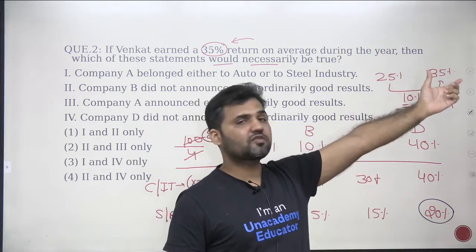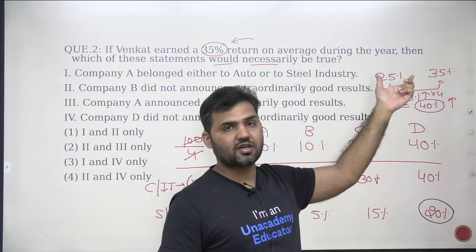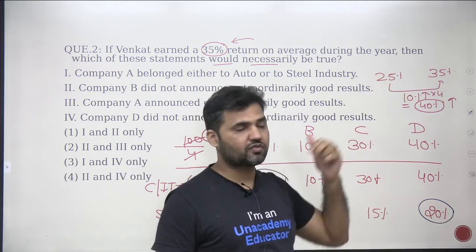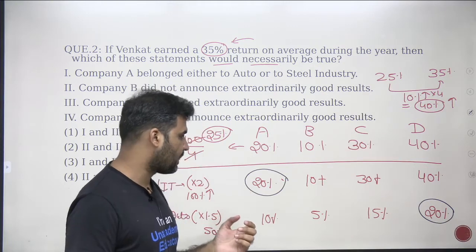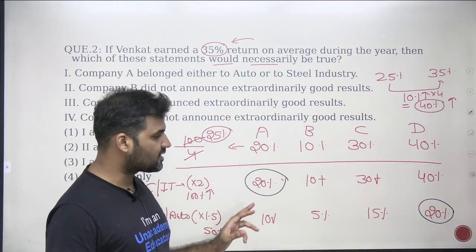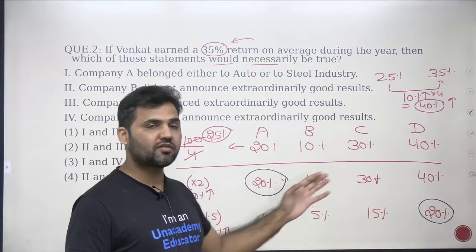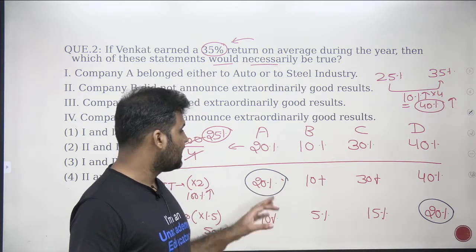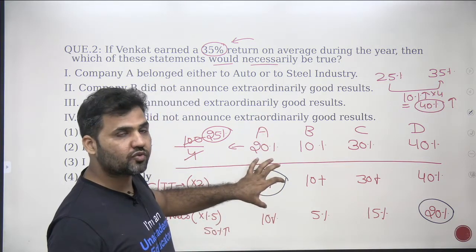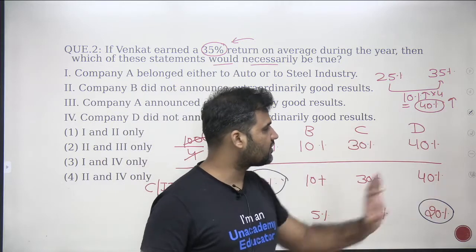That means my new average will be 35%, because without any extraordinary performance, my return was 25%. Okay. Any other possibility so that the summation of the values, one from the numerator and one from the denominator, is 40? Yes. Either you take company A to give twice the result and D to give 1.5 times the result,